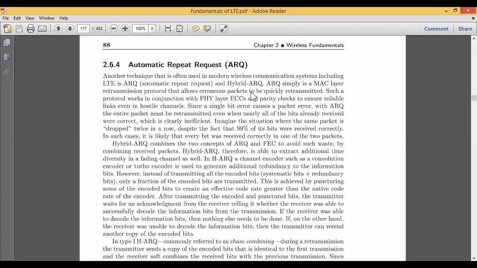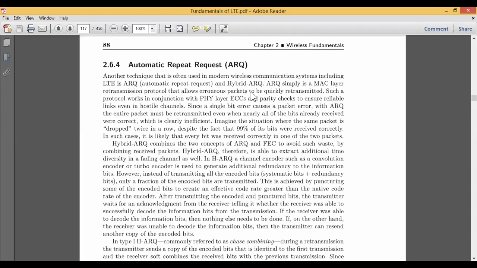Usually your information will pass through the physical layer, by making use of some kind of a parity check, so that there will be a reliable transmission of the data through the channel. Now even if a single bit error has occurred in a packet, then with the help of this particular ARQ mechanism, the retransmission can be done.